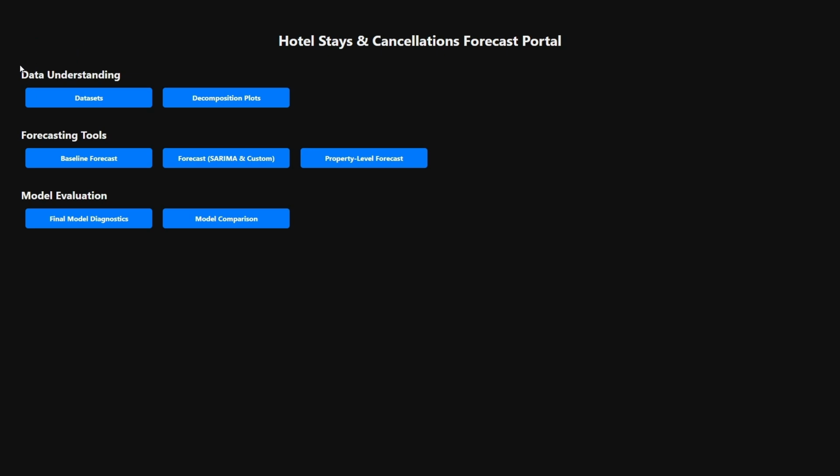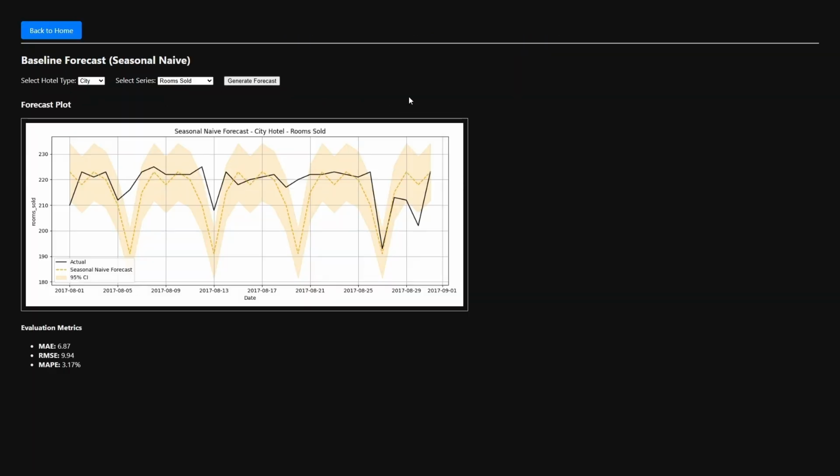After getting a good understanding of the data, a user can take a look at the forecasting tools. We provide a baseline forecast, which is a seasonal naive, again, for each hotel type and each of the time series for the hotel type. From the time series plot, we can also see the MAE, the RMSE, and the MAPE values for each of the different baseline models.